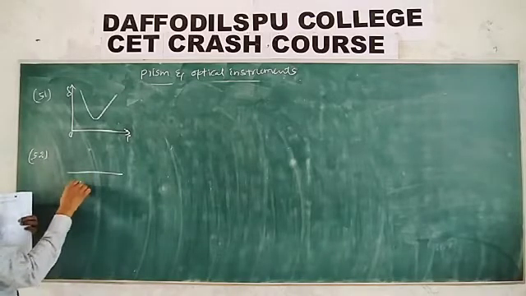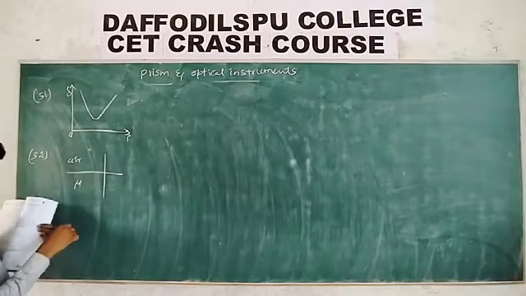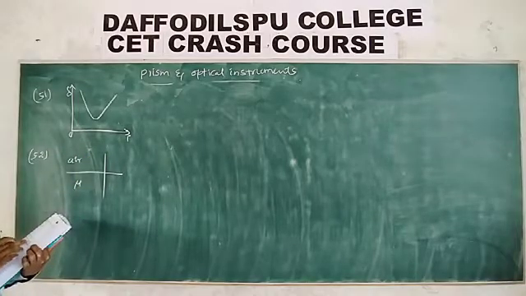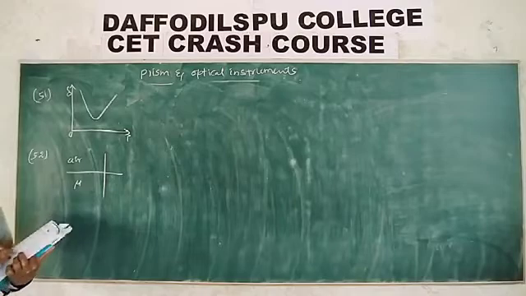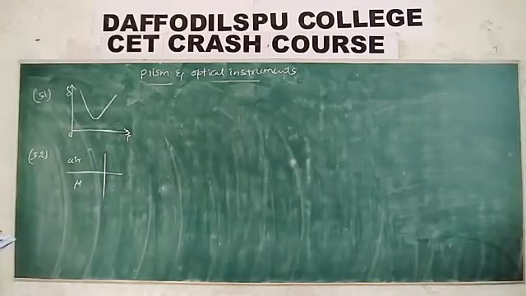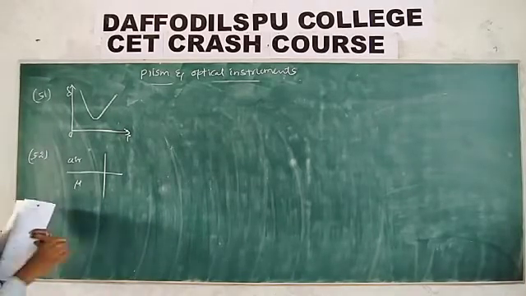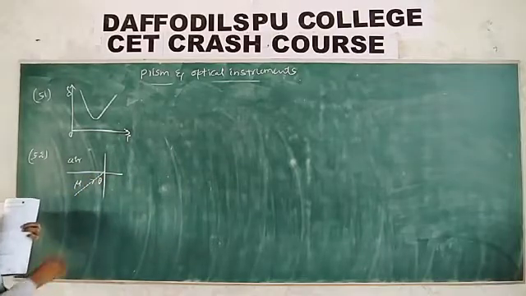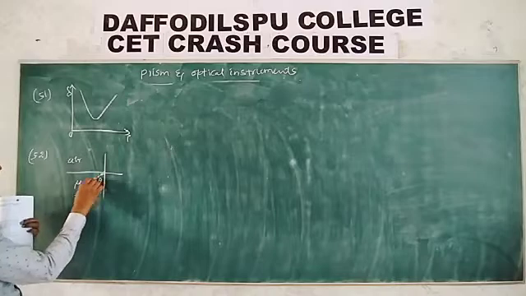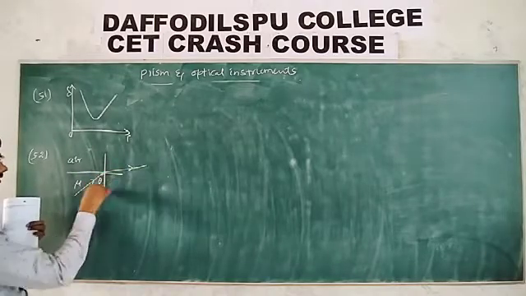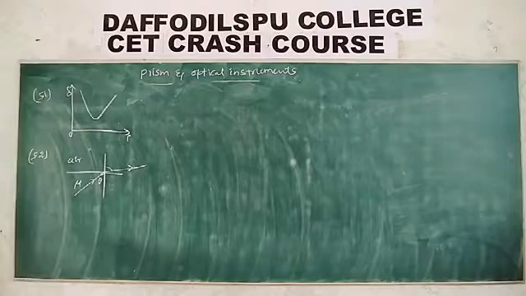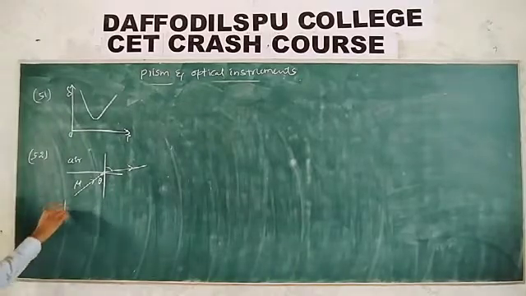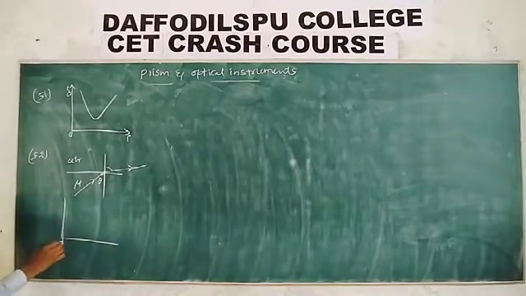52nd one, a ray of light travels from a medium of refractive index mu. The angle of incidence, measured from the normal to the boundary, is theta, and the angle of deviation is delta. Delta is plotted against theta. Which of the following best represents the resulting curve? Now as the angle of incidence increases, what happens to the angle of deviation? It decreases, but not linearly.